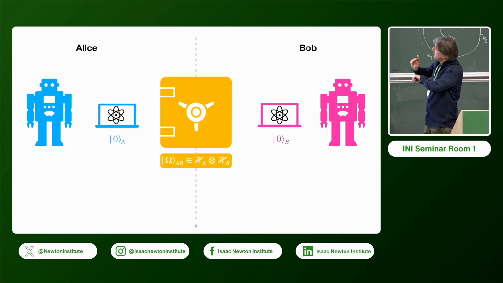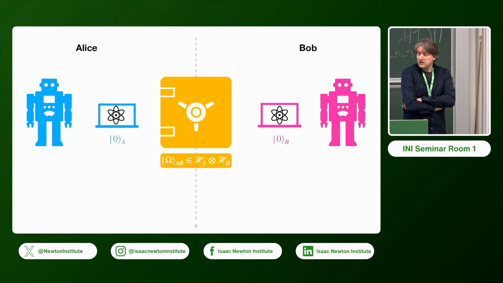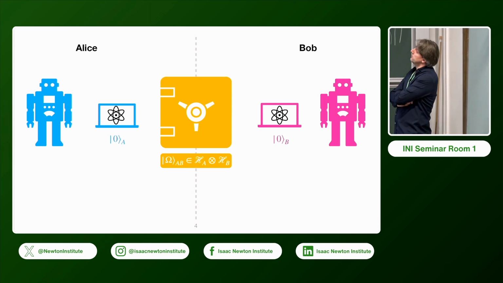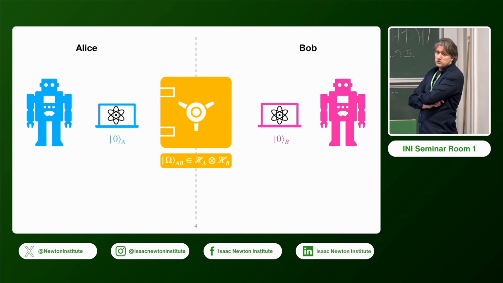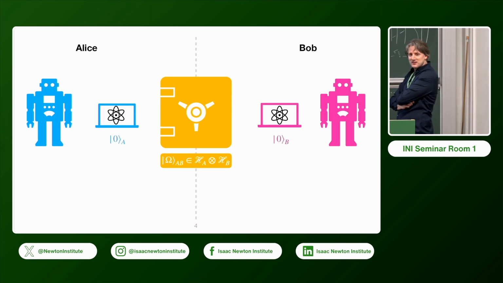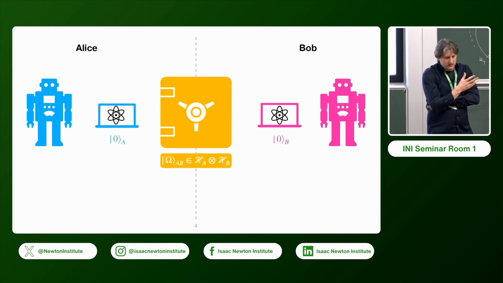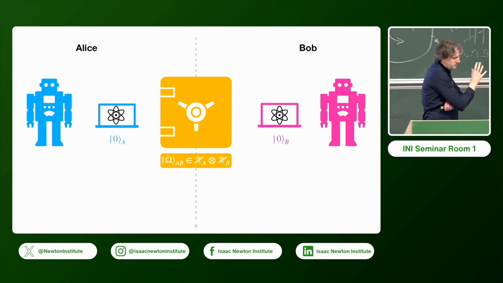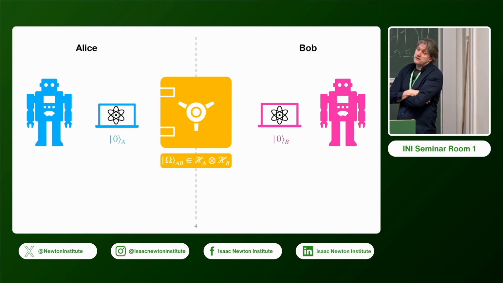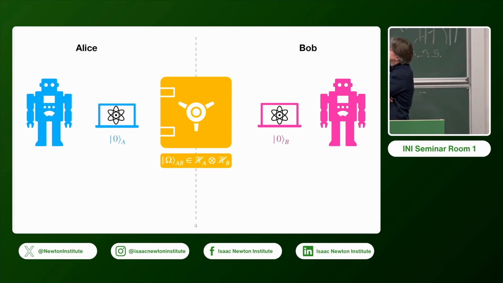And in the quantum setting, what we want to do is actually do it secretly. The setup will be as follows. We have Alice and Rob, who have a local quantum system, finite dimensional, which is represented by these quantum laptops they have. And they share a resource system. Typically in quantum information, this resource system would be a state in a tensor product space that is coupled to these local systems.